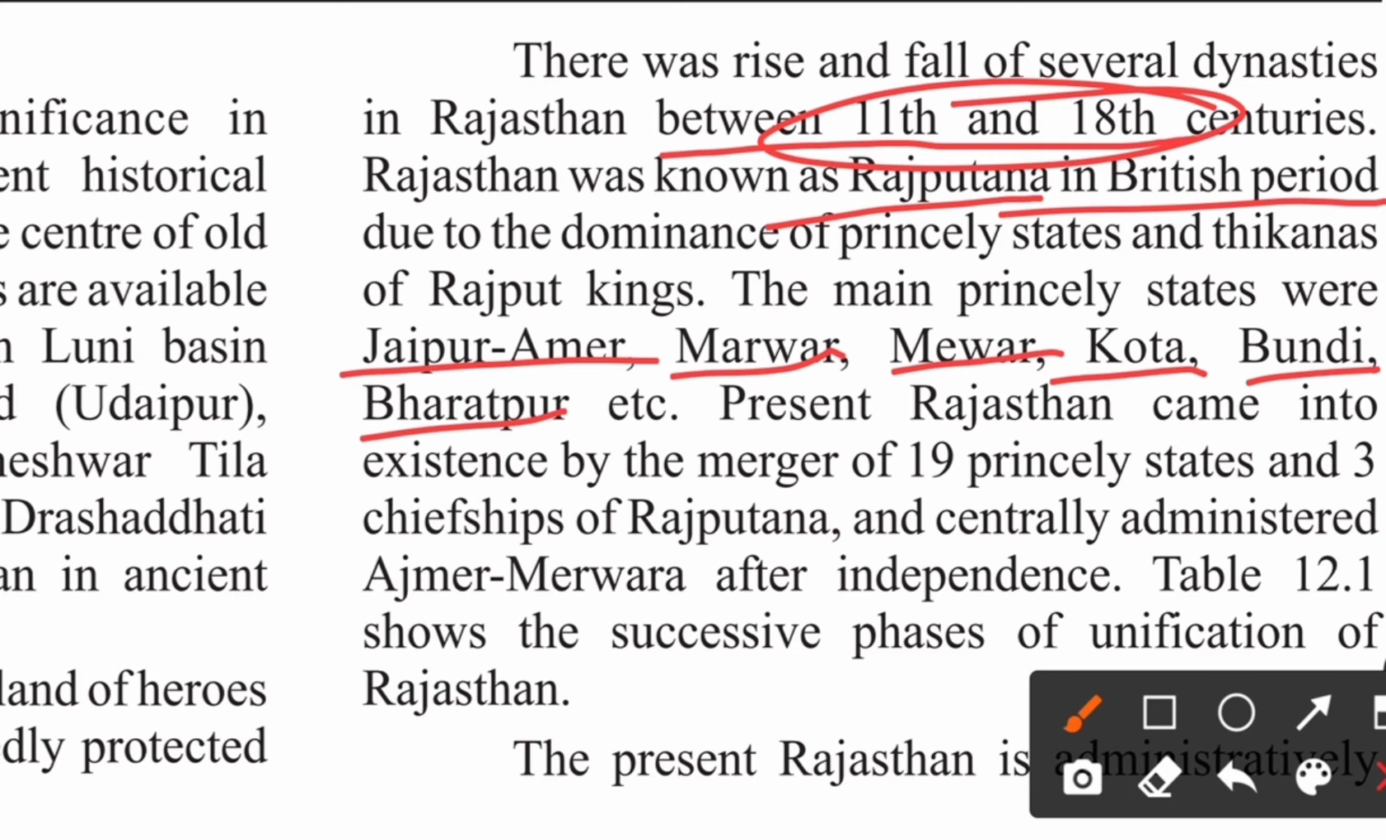Present Rajasthan came into existence by the merger of the 19 princely states. Around 19 princely states were merged, along with the three chiefships of Rajputana and centrally administered Ajmer-Merwara after independence. Now I am going to show you a table that will show how these 19 princely states came together and became the United States of Rajasthan.